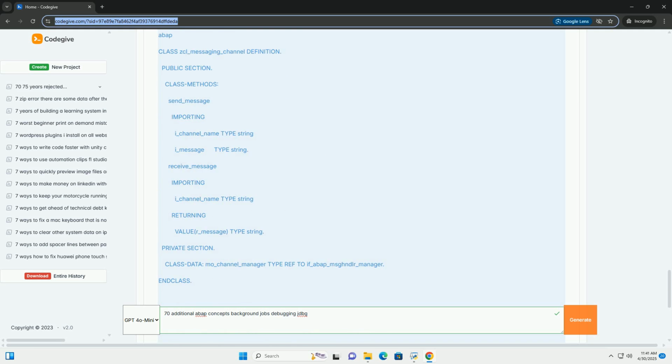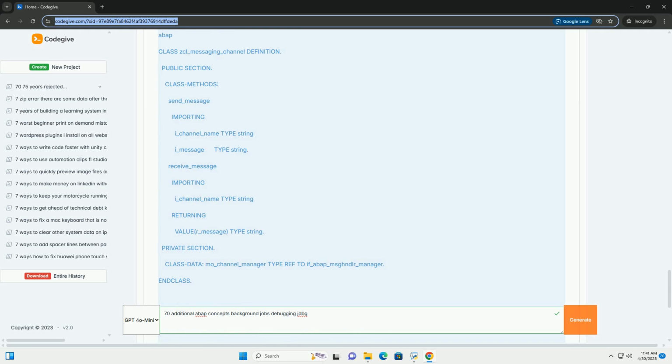However, due to the nature of asynchronous calls and the separate context of the called function module, it might not always execute as expected or be easily debugged in all scenarios. Therefore, it's often better to rely on the SM58 transaction for monitoring purposes. z_background_job_fm is a regular function module that will be executed in the background.